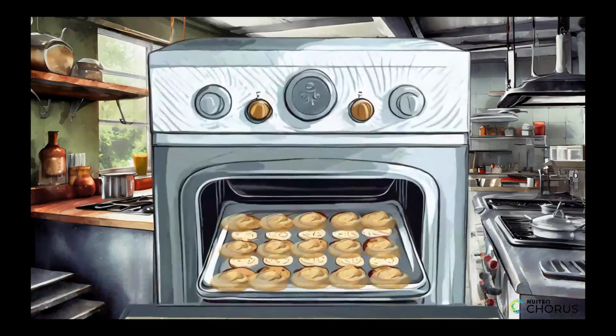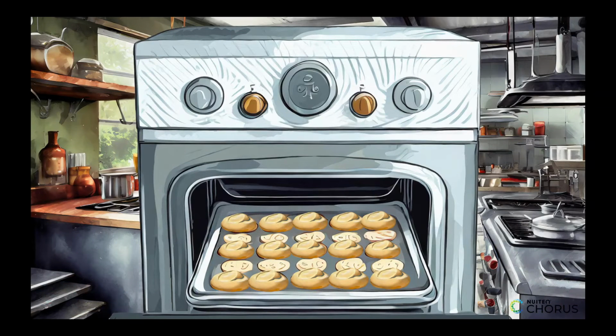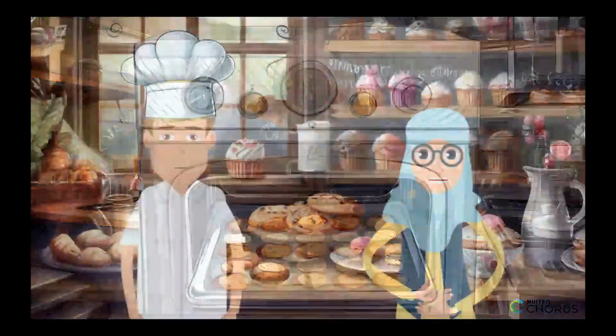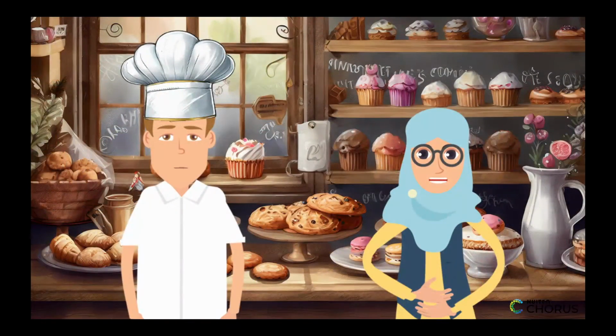And when you bake the cookies in the oven, the total amount of matter in the system once again remains the same. The only thing that's changed is the form of the matter. The dough has been transformed into solid, baked cookies. And there you have it. Delicious cookies, made possible by the law of conservation of matter.